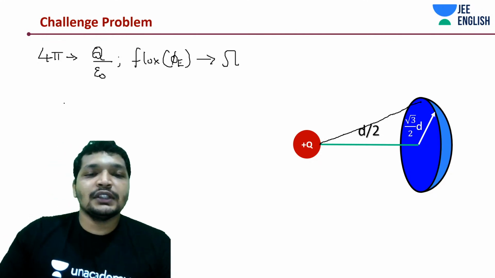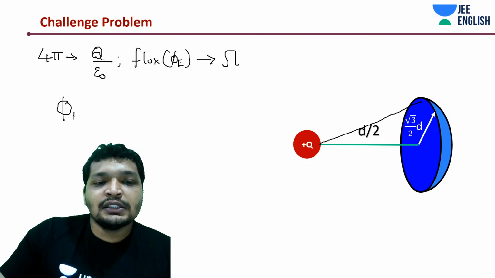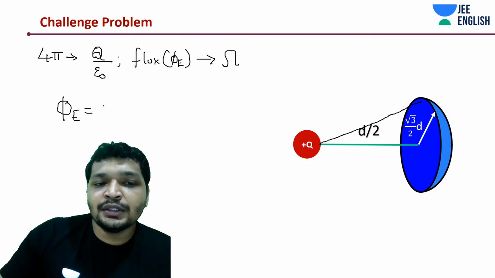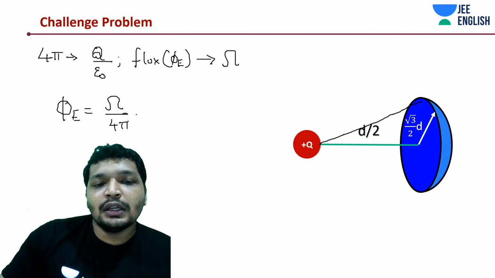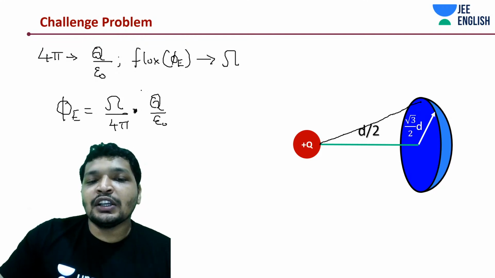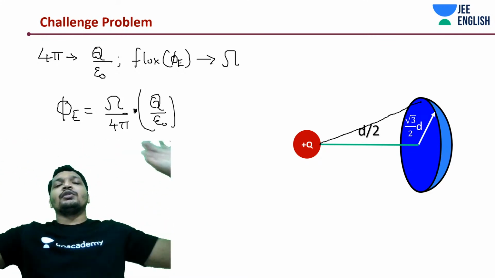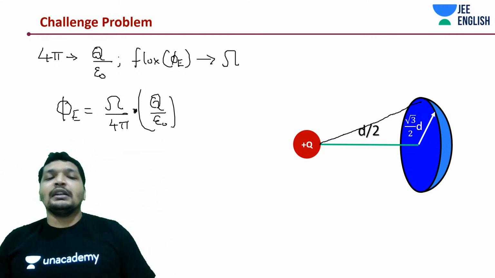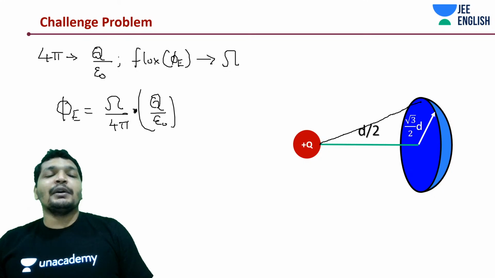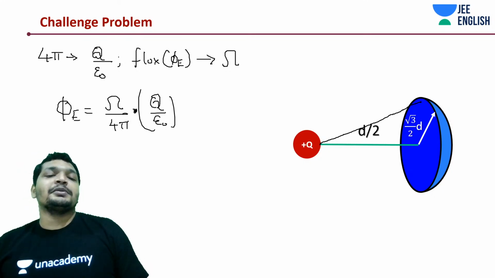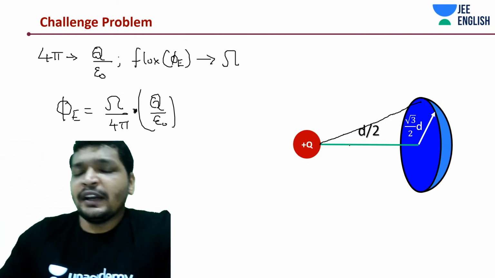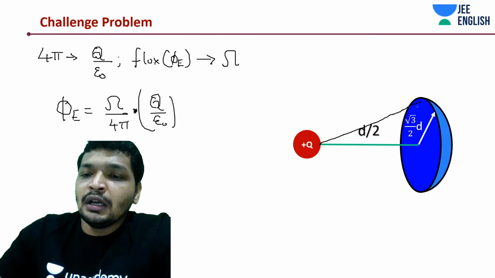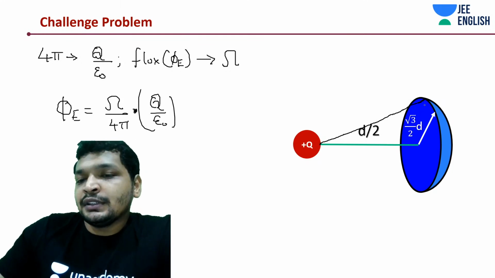So what I am saying is, within that solid angle sigma, flux is going to be how much? Sigma divided by 4 pi into... really simple guys, isn't it? Within the whole spherical shell it would be q by epsilon naught, and within that spherical shell it would be sigma divided by 4 pi into q by epsilon naught, a modified form of Gauss. Okay, but finally this may not work, we'll come up with a new thing. But I believe this is good enough for your exam.